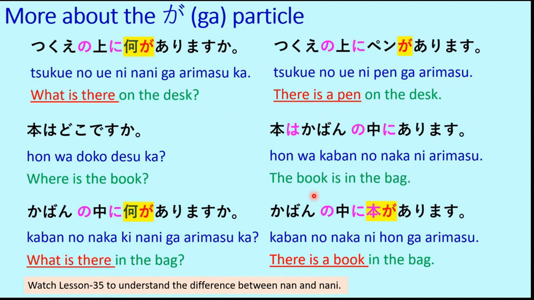So the same thing, but the way of asking is different, and hence in this case ga will be used instead of wa. So if we say kaban no naka ni hon wa arimasu, that will be incorrect. So ga should be used. Grammatically it will be correct, but from the beautification of the language and the conversation, it's inappropriate. So we need to emphasize hon. So kaban no naka ni hon ga arimasu. So that will make the sentence sound beautiful.